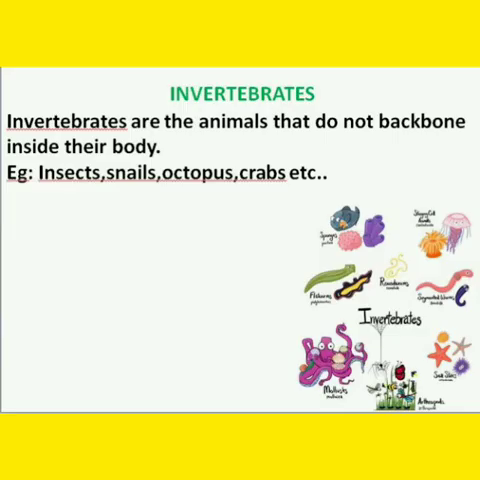Next, invertebrates. Invertebrates are the animals that do not have a backbone inside their body. Examples: insects, snails, octopus, crabs, eels, starfish. These all do not have a backbone inside their body. They are boneless creatures, so they are called invertebrates.